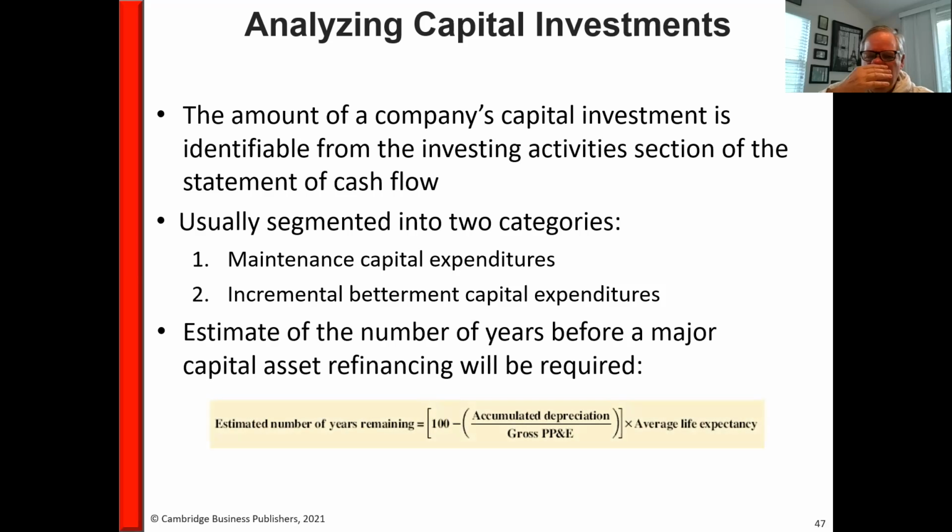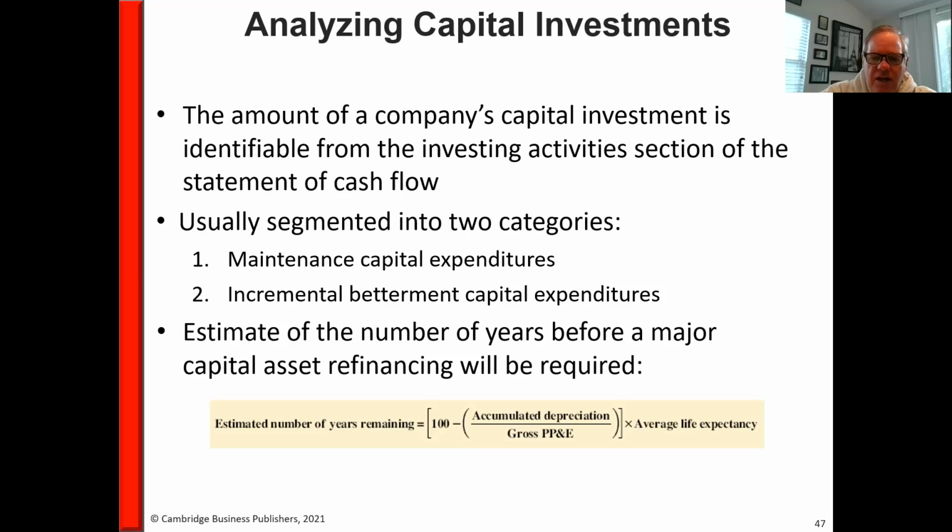One of the things you might want to take a look at is the number of years before a major capital financing will be required. This is a measure of, if the company is holding off on investments, what is the impact of that? You can actually calculate the number of years, if they want to maintain their current capacity, that major refinancing to acquire new assets is going to take.